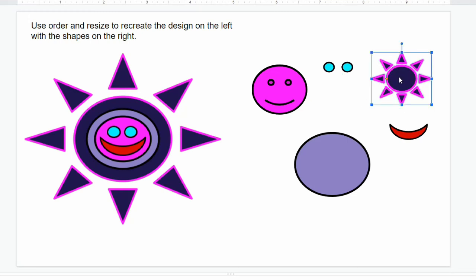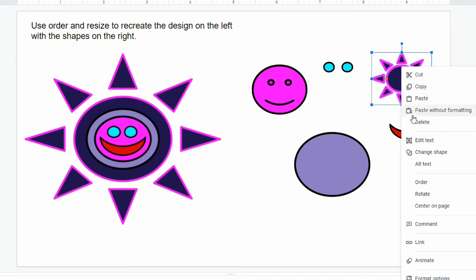So to change the order, I can click on it. I can right click and go down to order. And then you have the option to bring to front, bring forward, send backward, or send to back. And you also have shortcuts for those as well.